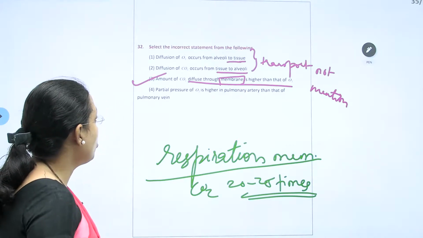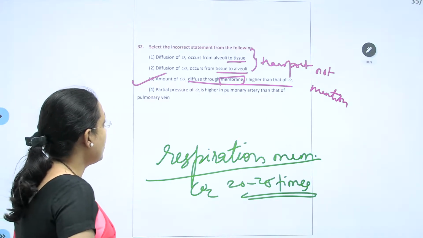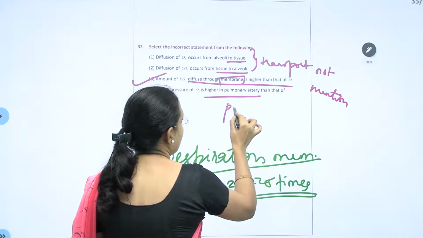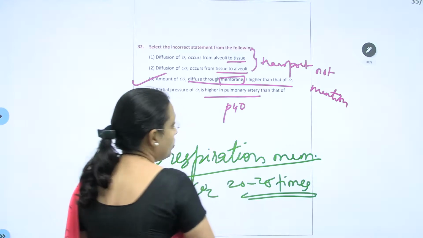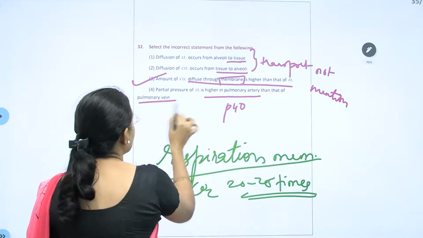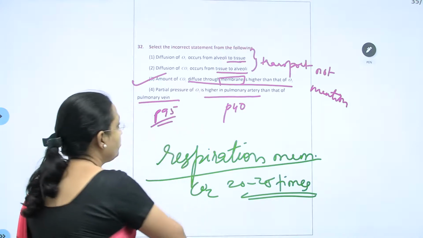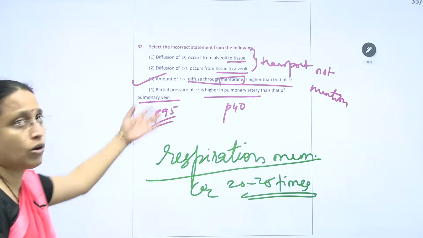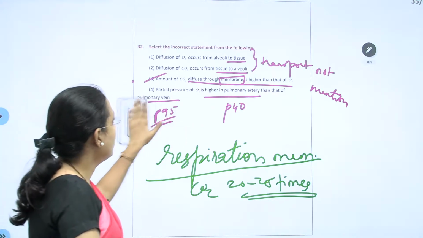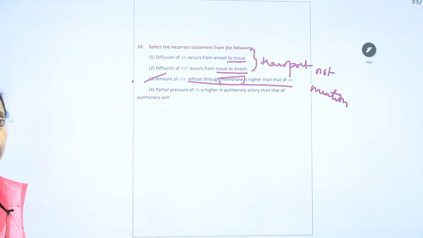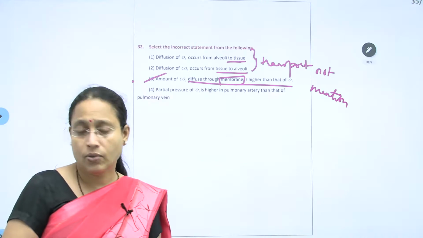Partial pressure of O2 is higher in the pulmonary artery. No, in the pulmonary artery the partial pressure is around 40, whereas in the pulmonary vein it will be even more than that, near to the alveolar value. So the correct answer will be the third one.